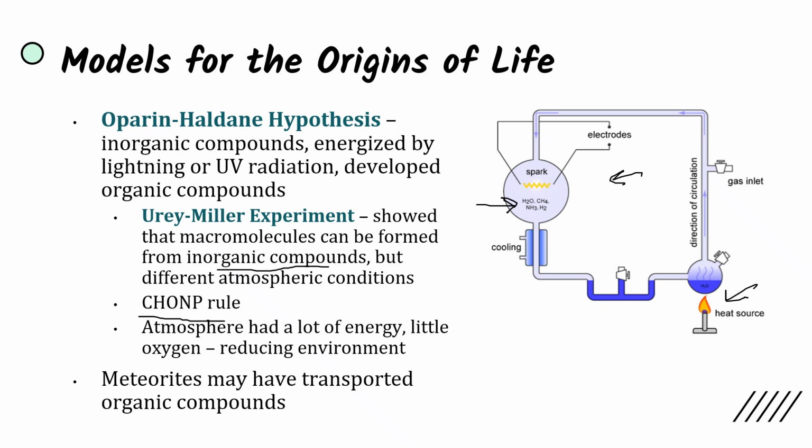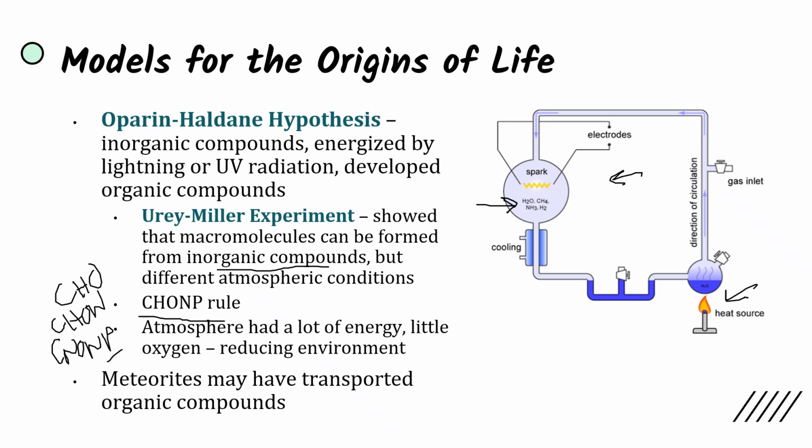And so to get a carbohydrate, you need to have CHO, you need to have carbon, hydrogen, oxygen. Same thing for a lipid. To get a protein, you need to have CHON, so you also need to add nitrogen in the mix. And lastly, for a nucleic acid, you need to have all of these. You also need to have phosphorus.